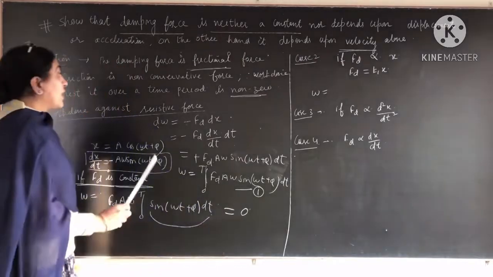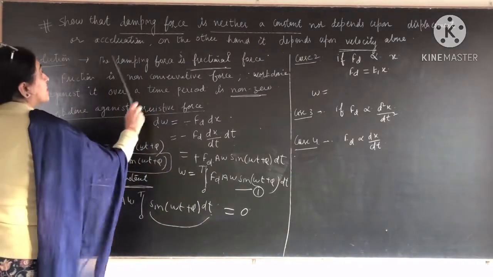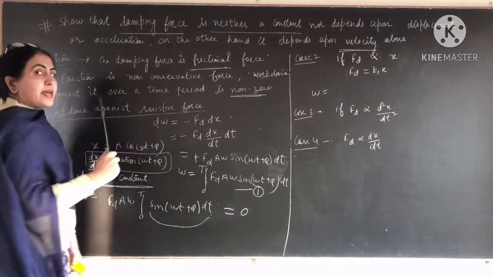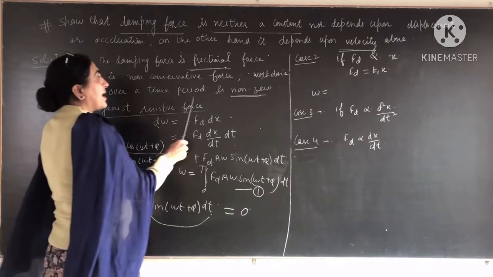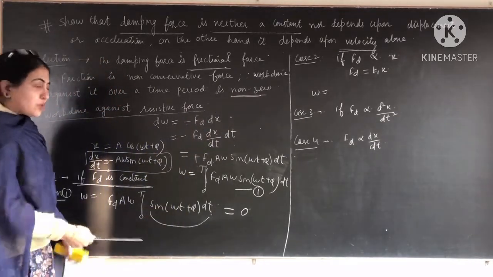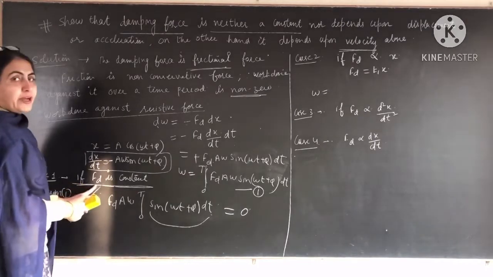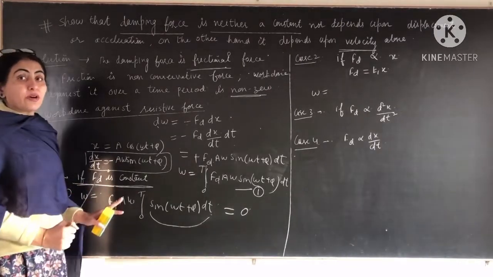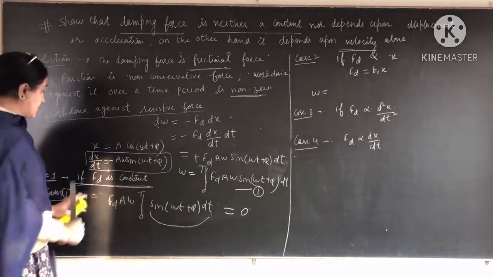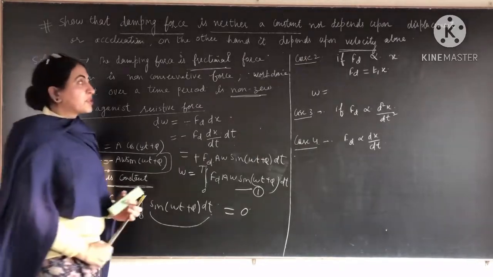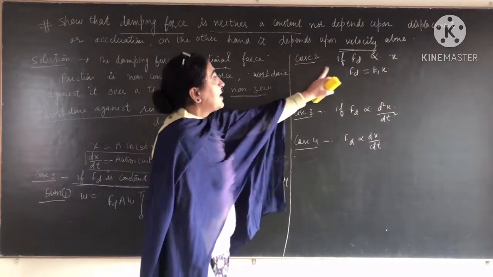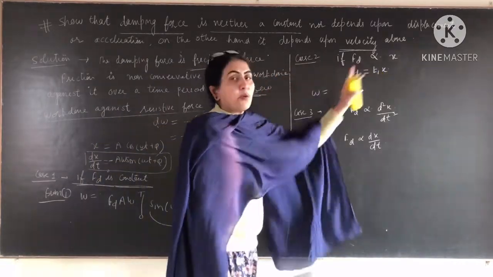But we are taking here that the frictional damping force is a frictional force. So work done against it over a time period is not 0. So here it is 0, which means that Fd will not be a constant. So Fd cannot be constant. So the first case is wrong. The supposition is wrong.